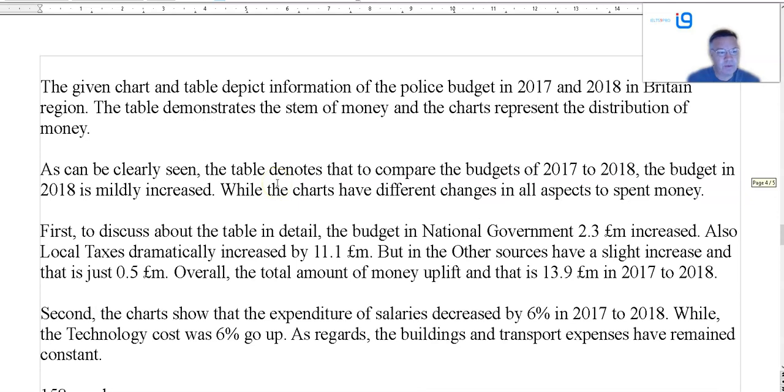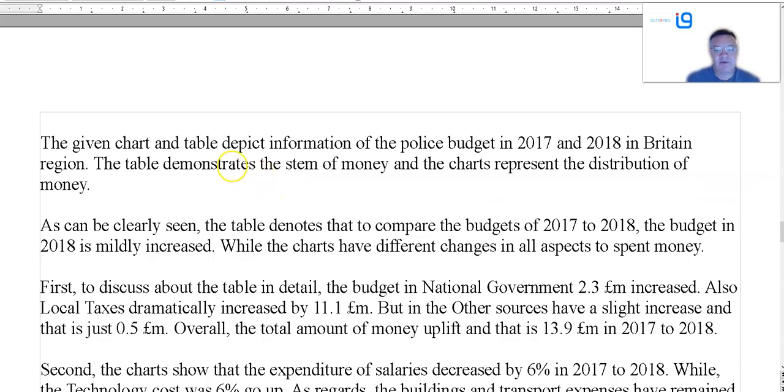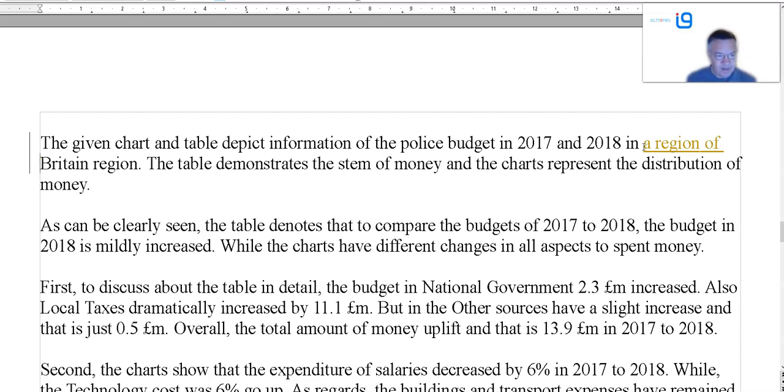So, say no more. The given chart and table of information by Britain in Britain region, in a region of Britain. No, but still, it's clearer than the previous one. It demonstrates. It doesn't demonstrate. A demonstration is what I would do. I'm demonstrating. This is an illustration.